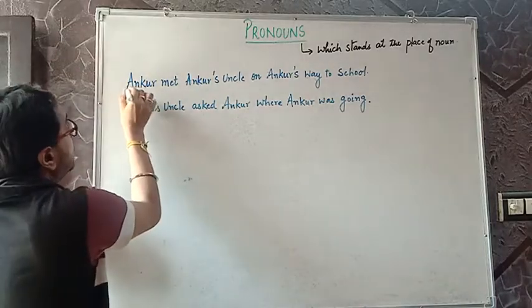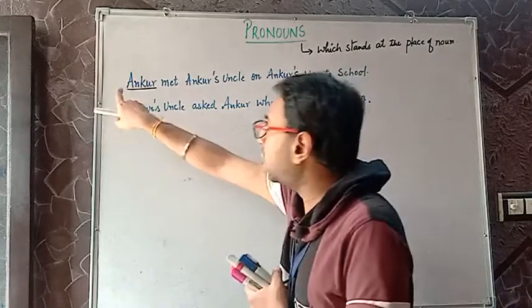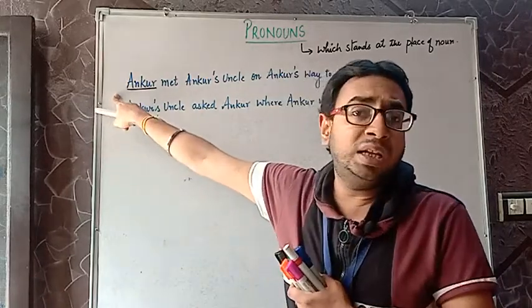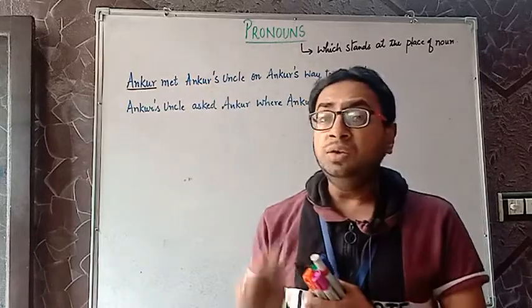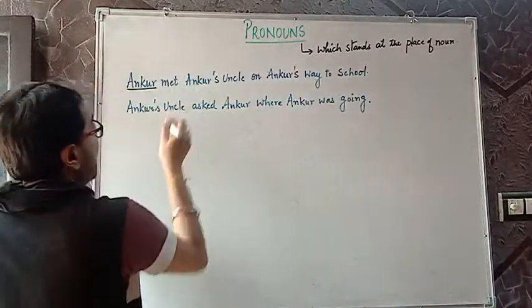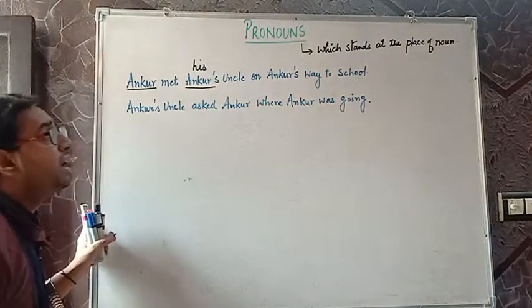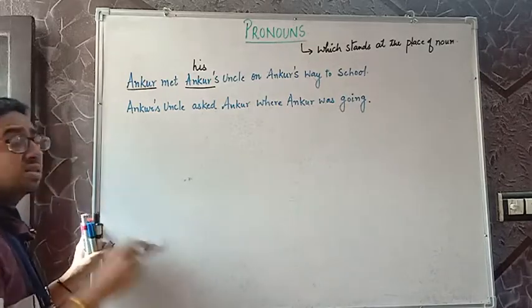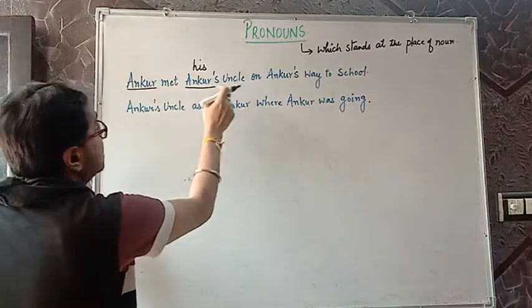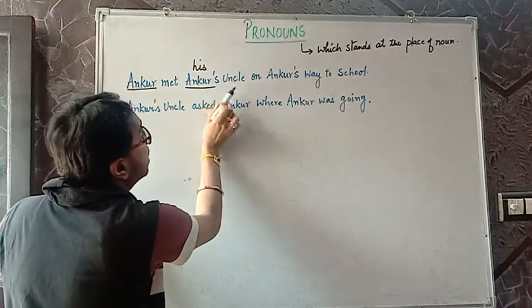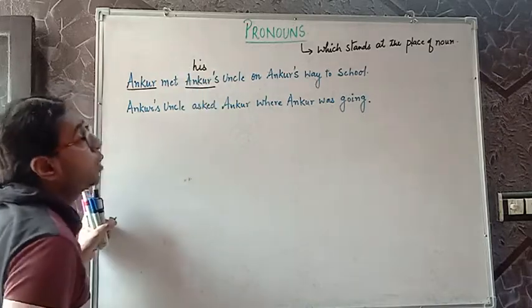Here, Ankur is the main subject, and we need to introduce him first. Introduction of a subject is very important, so we'll keep Ankur as the subject. Ankur met Ankur's uncle. Instead of Ankur's, we can write the pronoun his, as in his uncle. We'll see in the types of pronouns that his here is the possessive form, because Ankur's with an apostrophe shows possessiveness. That is why the possessive form of the pronoun is his.